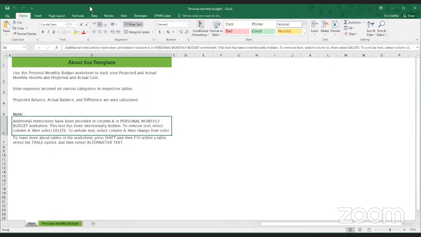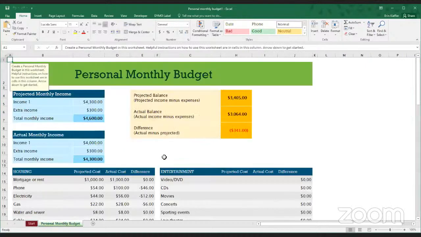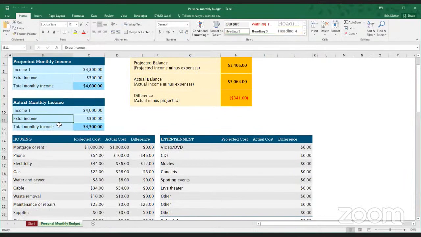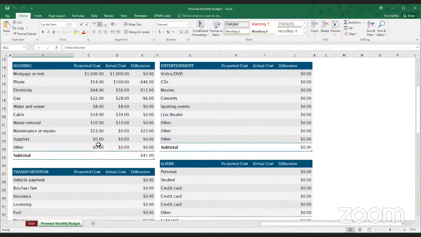So the way these templates work typically is they include a descriptive worksheet here. It will explain what to do, how it works, followed by any tabs related to the actual content. In this case, this budget worksheet is very colorful, has some instructions, but also has some numbers already put in there.